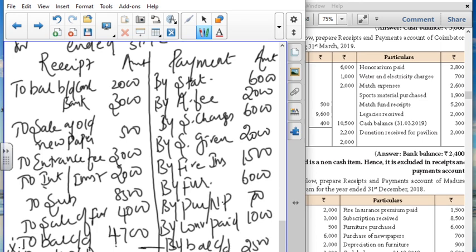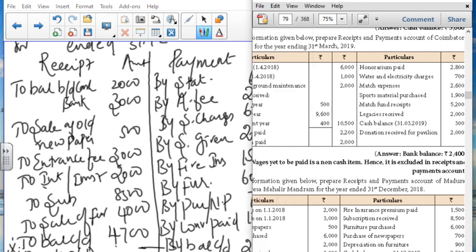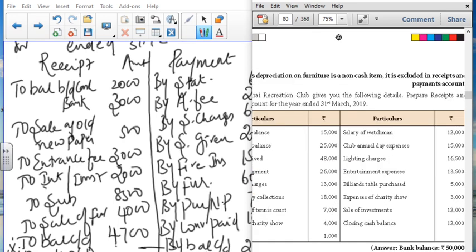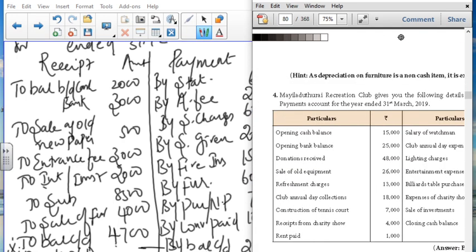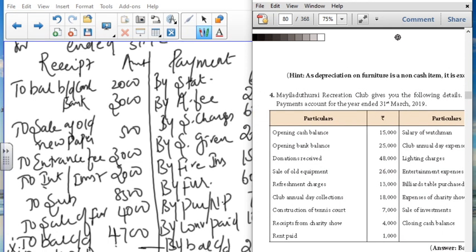I think you can take the 4th problem as your homework. It's very easy to do. The only thing is that you have to know the format. Before moving to the problem, I will explain what items come under the receipts and payments side. So fourth problem, Madurai Recreation Club gives the following. This is the heading, so you have to write receipts and payments for the year ended.